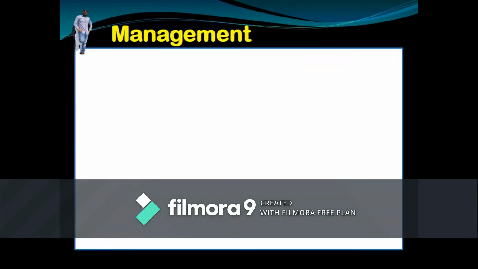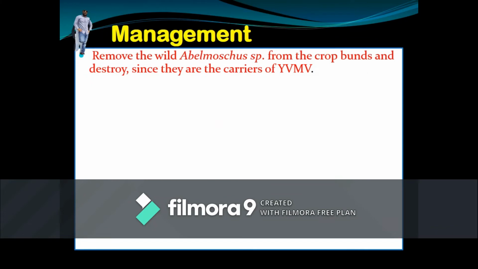Coming to the management of the whitefly: removing the wild Abelmoschus species, which act as carriers of yellow vein mosaic virus, and removing the infested crop parts and destroying them.